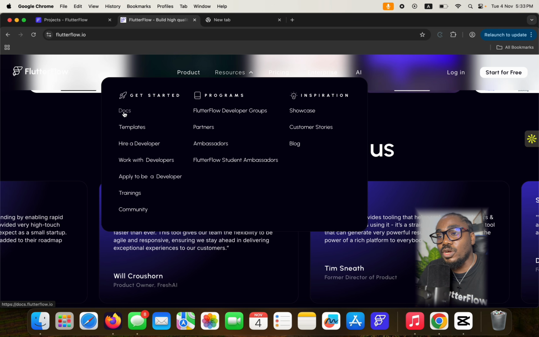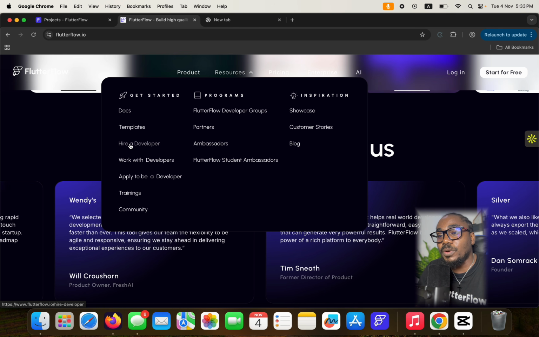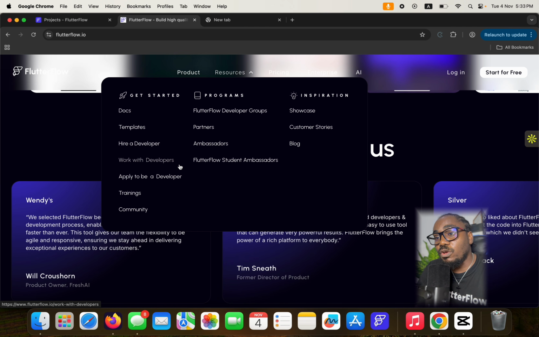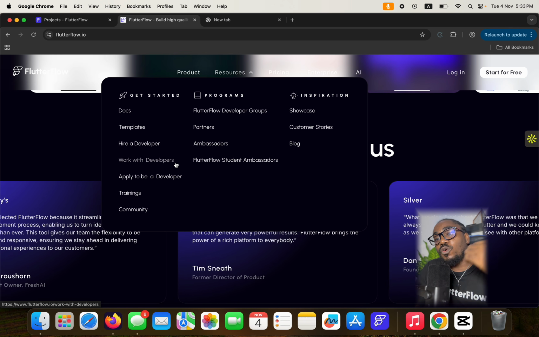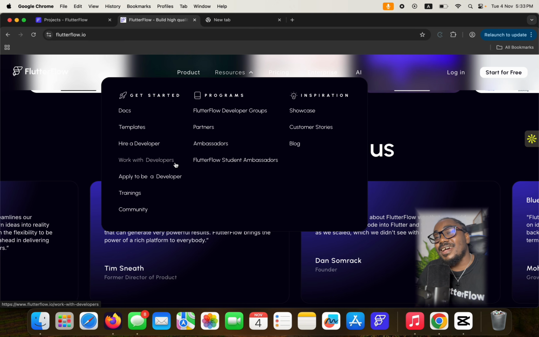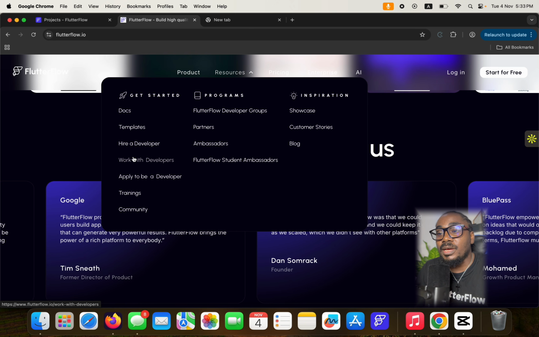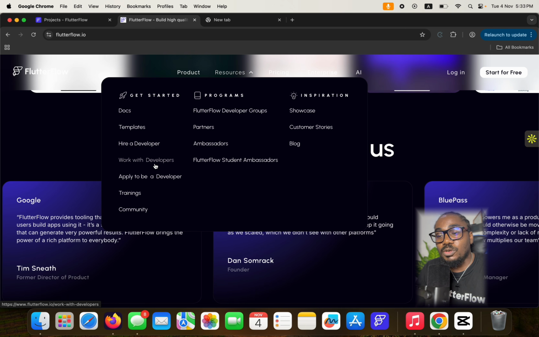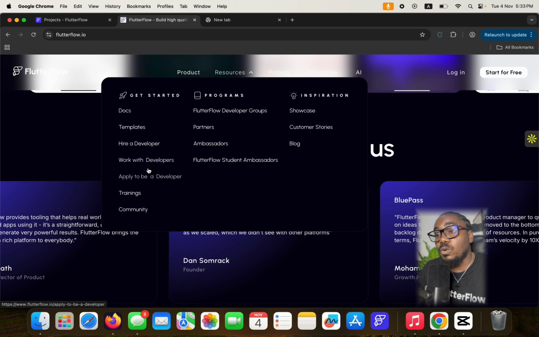You see documentation, you see templates, you see hire developer. You can see work with developers. This is for clients who are looking for people to work with. So you can either hire me, or you can come to the platform here and look for developers to build your application for you. So you can hire a developer or work with developers.